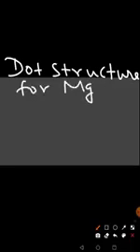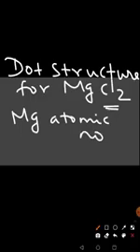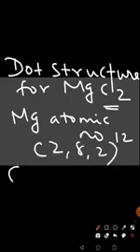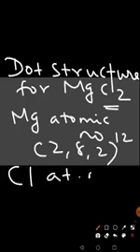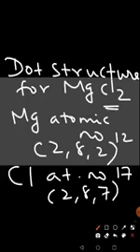for magnesium chloride, MgCl2. For such compounds, only the dot structure is very helpful. Magnesium, you all know, has atomic number 12, with electronic configuration 2, 8, 2, and chlorine, atomic number 17, has electronic configuration 2, 8, 7. So now we are doing the dot structure for magnesium chloride.